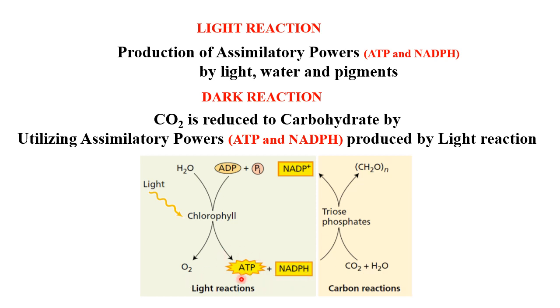This ATP acts as an energy source and NADPH acts as a reducing power. These are the assimilatory powers and they are used by carbon reactions where carbon dioxide is reduced to carbohydrate. And as an intermediate, many triose phosphates are formed. These carbon reactions may be divided into three types: C3 cycle, C4 cycle and CAM pathway.